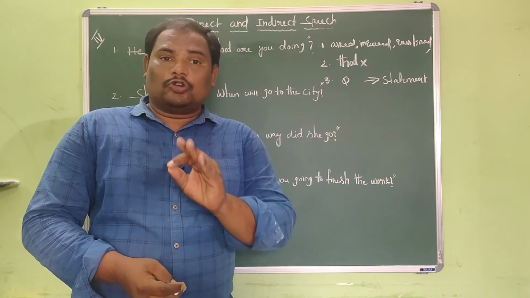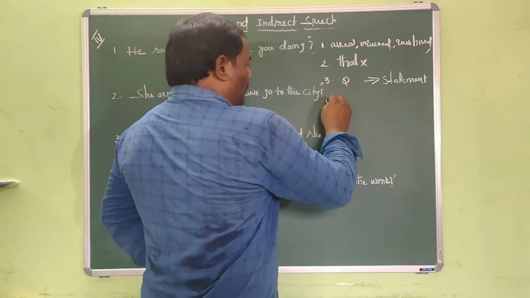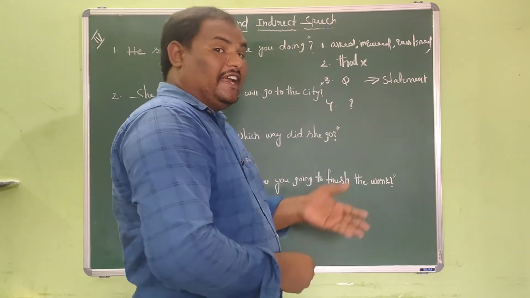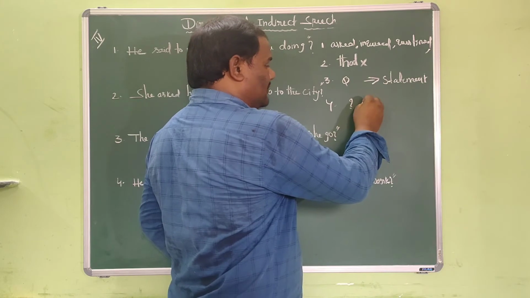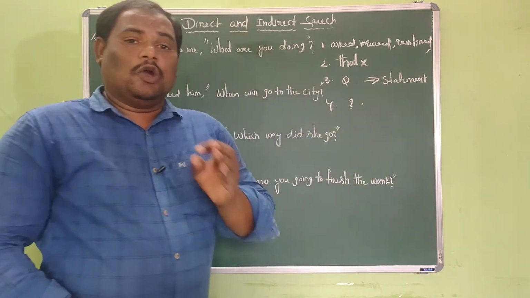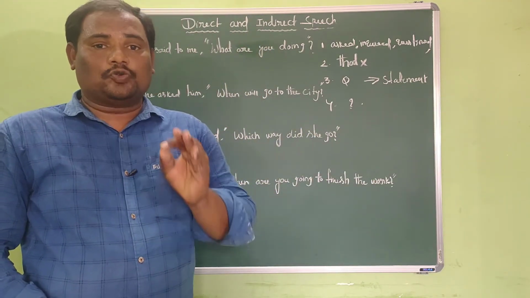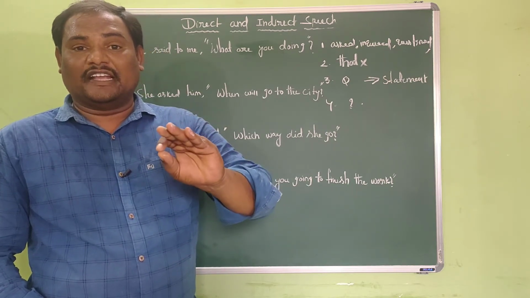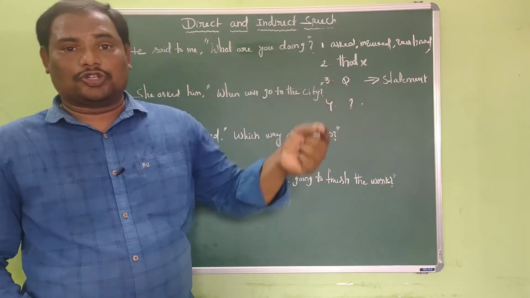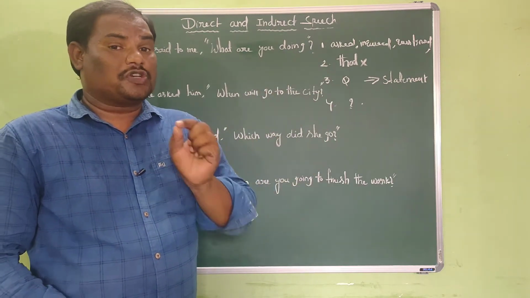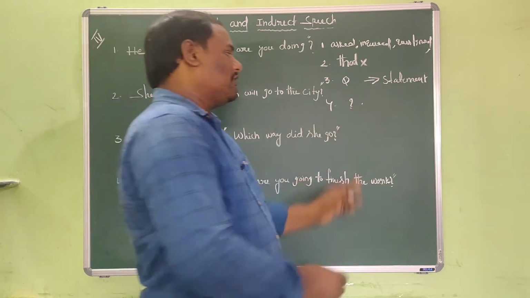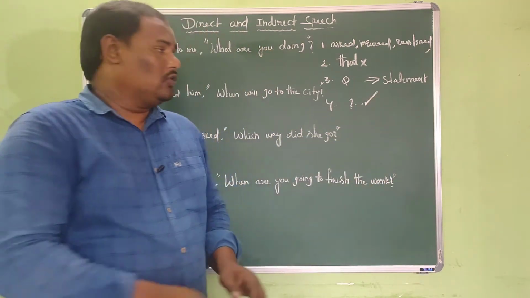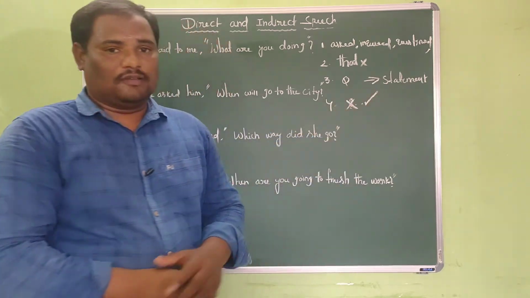And when it comes to the fourth point, instead of placing a question mark in indirect speech, we should always place a full stop. That means the question mark is not possible. We should not place a question mark when we convert an interrogative sentence that started with a WH question from direct to indirect. In indirect speech, we should never place the question mark. Instead of that, we can place the full stop after writing the answer. So the question mark is not possible.